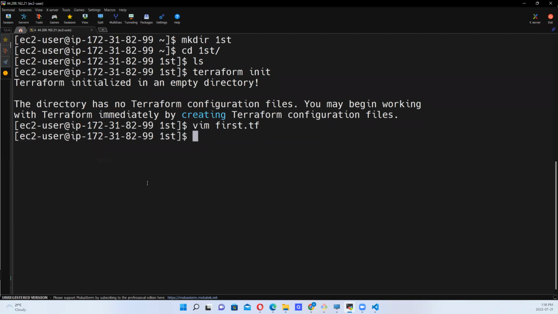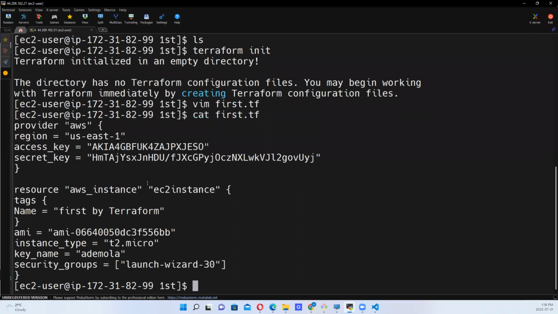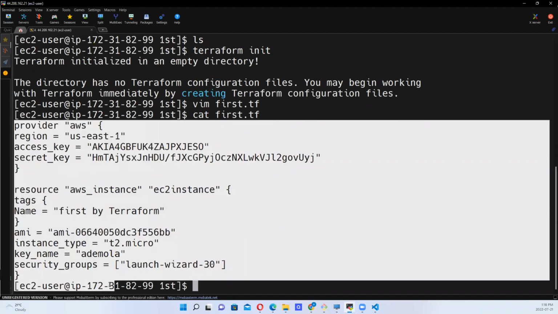There's a command which I called the attention to earlier, the terraform fmt command. Remember, let me show you something before I run that command. cat first.tf, right? This is what the file looks like at the moment, right? It's not looking so good, right? It's just awkward, right? This is what it looks like right now, right?